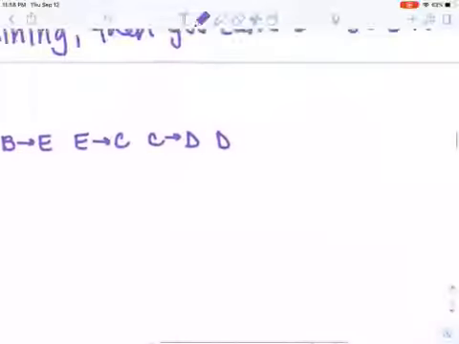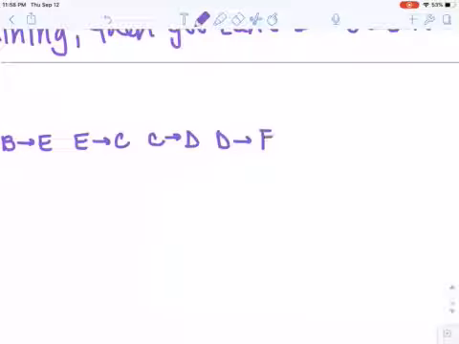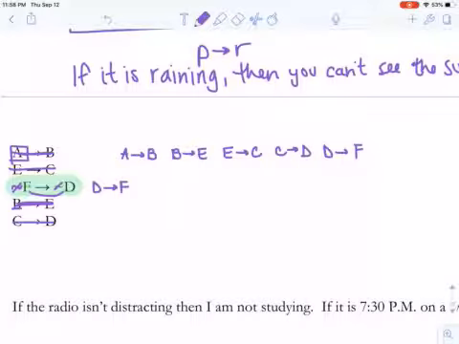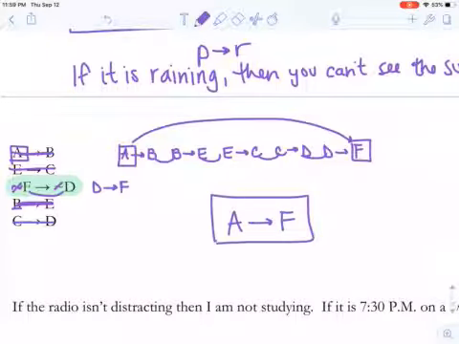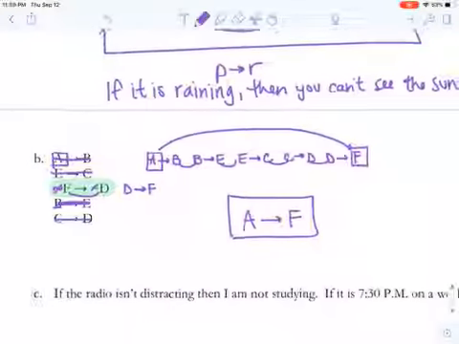So we have the statement D implies F. Again, we used the contrapositive here. Now since all of these are lined up, since they're all matching, we have a train, right? Now we can say that the first implies the last. So our answer is that A implies F. We went through all that work to finally say, all right, A implies F.